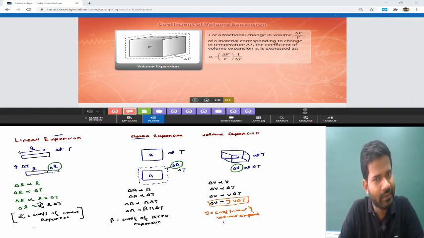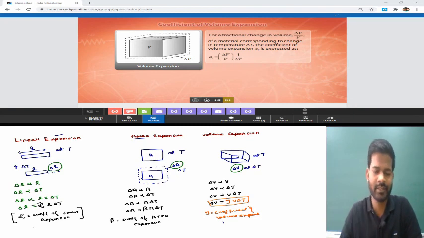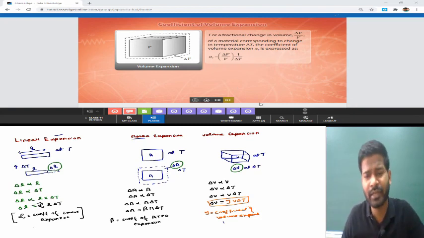So in summer the gap expands, and in winter the gap contracts. Because of this phenomenon of contraction and expansion, this kind of gap is provided between the railway tracks. In the same way, we make the wires a little loose on the pole, because in summer it expands and in winter it contracts. So the wire cannot break with this contraction and expansion. For making that happen, we keep the wire a little loose on the pole.